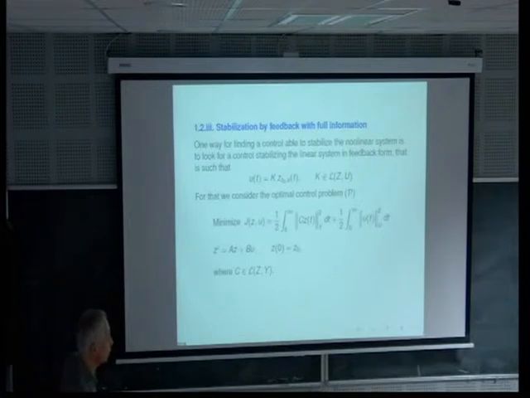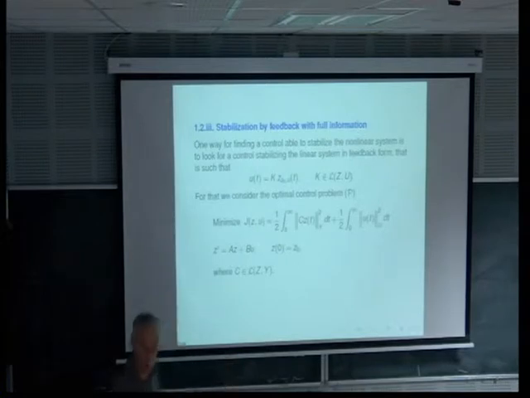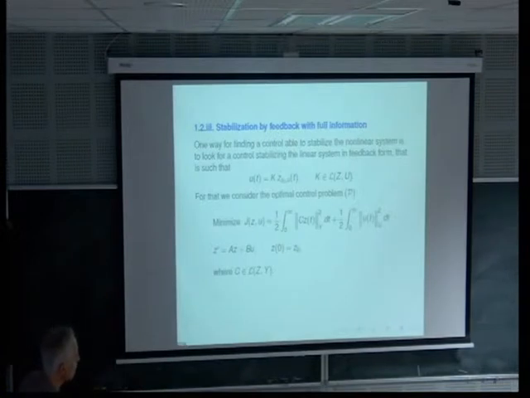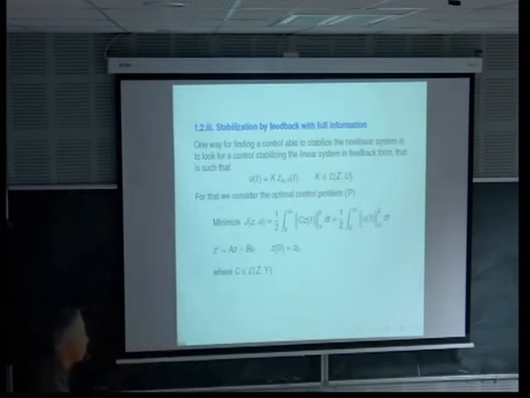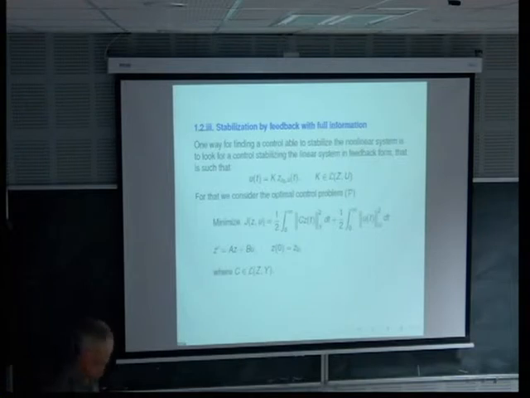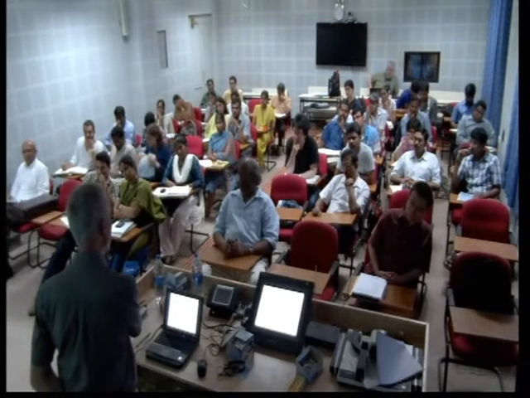But Z depends on U. So this does not give you the control U. It gives you the form of a control. And if you want to find the corresponding control, you have to insert the Kz here in the equation and solve the equation. Z prime is equal to Az plus BKz, and you have the initial condition. So you transform the system here, and like that, you can find the control in feedback form. Of course, the difficulty is how I can choose this feedback. Okay. And this is what I would like to explain today, at least for a simple system.